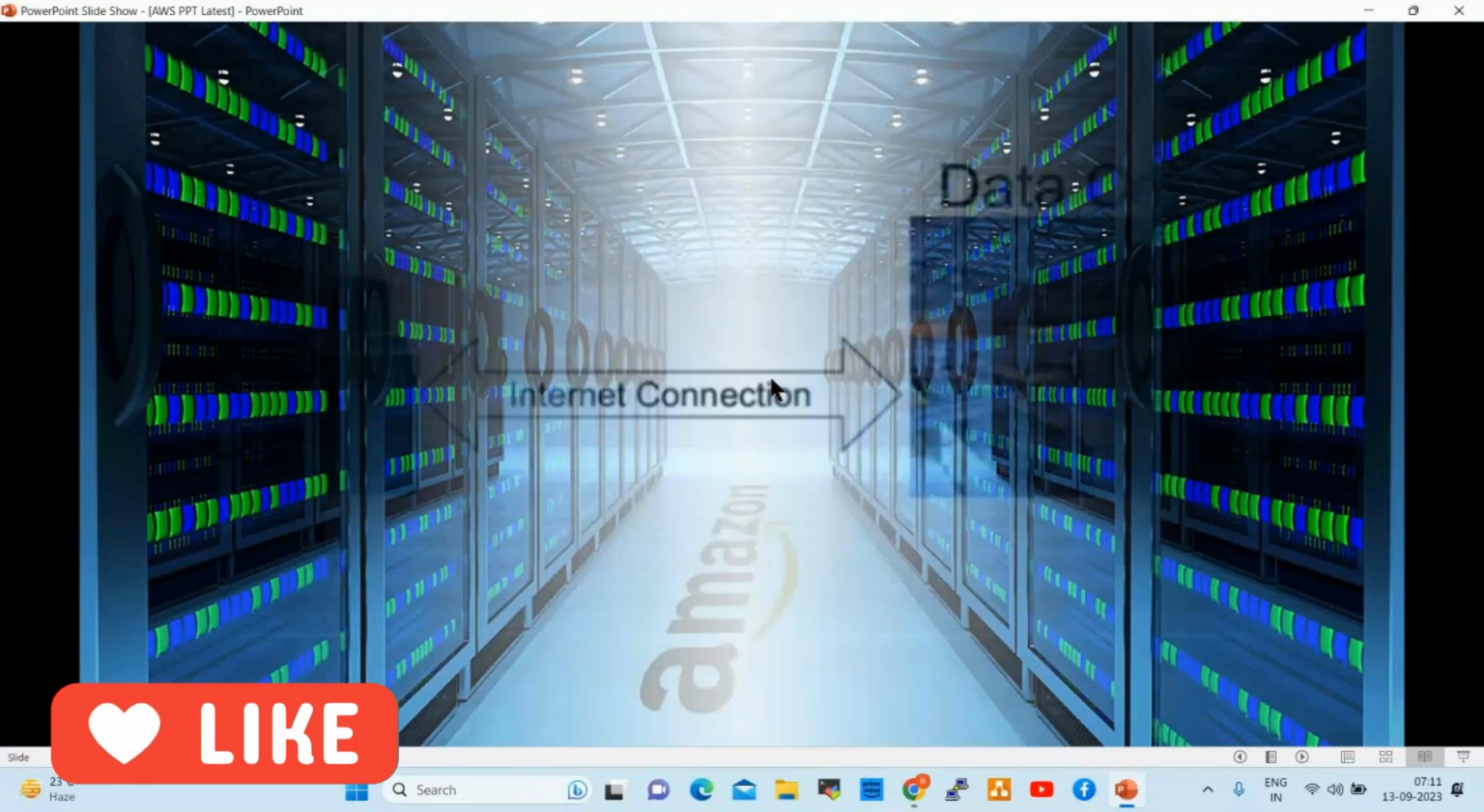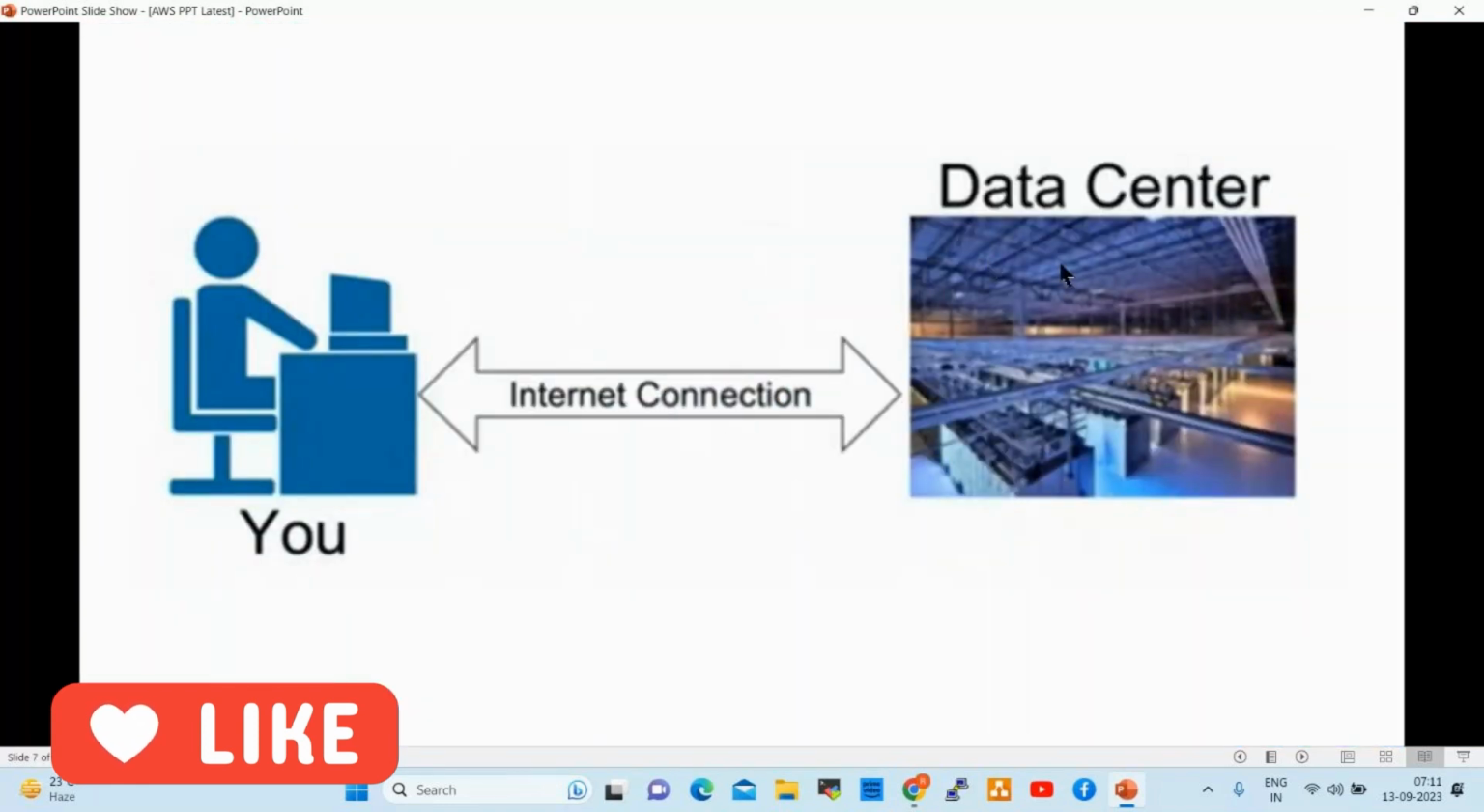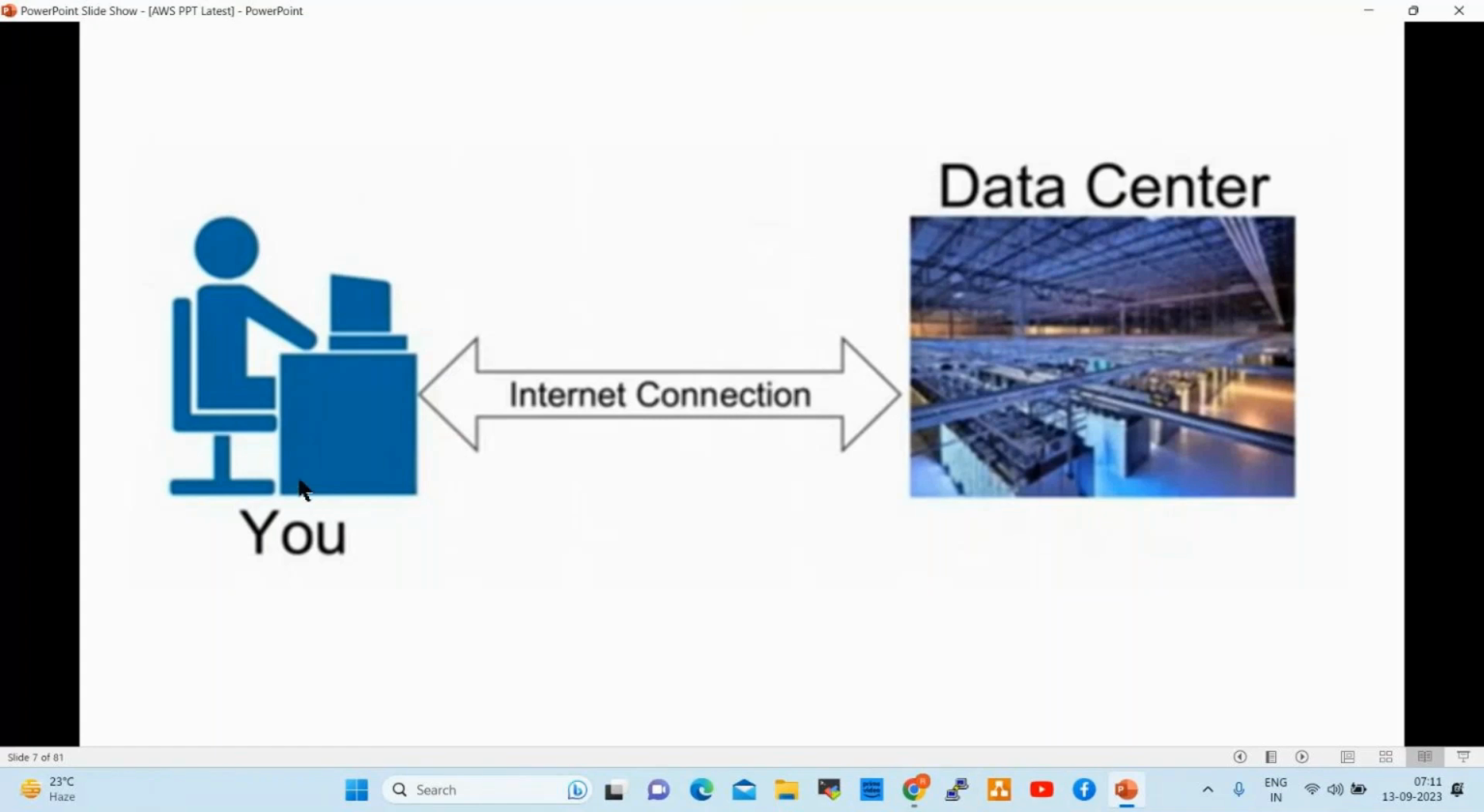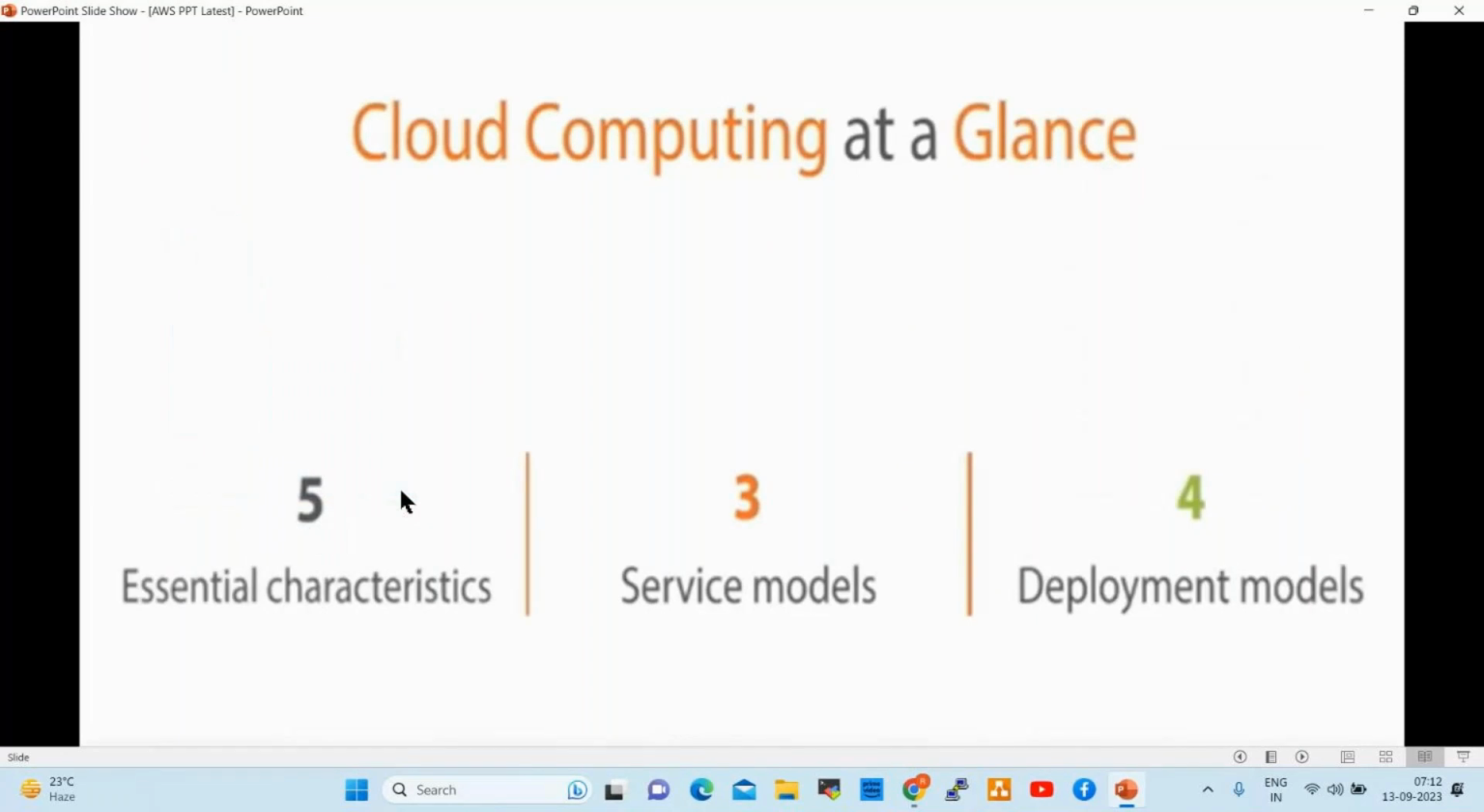Next one. So we are talking about data centers, right? When we send a request, when we create any data, the data will be stored directly in the server room. For example, if you take Google Drive, when you upload any files, the files will be uploaded directly into the Google data center, the Google server room, right?